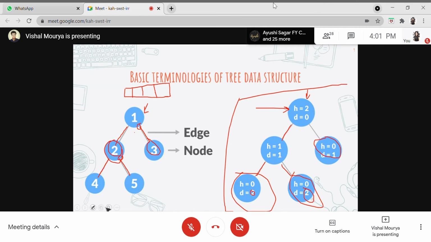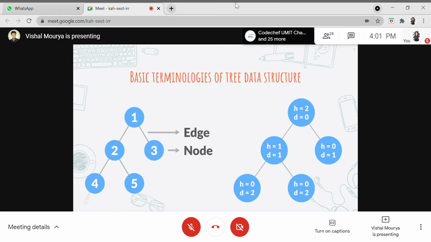Because, let me just clear it because it is not actually clear. So why? Because you can see the depth of this node is 2, depth of this node is 2, so maximum is 2. Depth is 1 also, like depth present for this particular tree is 1, but what we want is maximum depth. So maximum of 1, 1, 2, and from 0, the max value is 2. So hence the depth for this particular tree is 2.